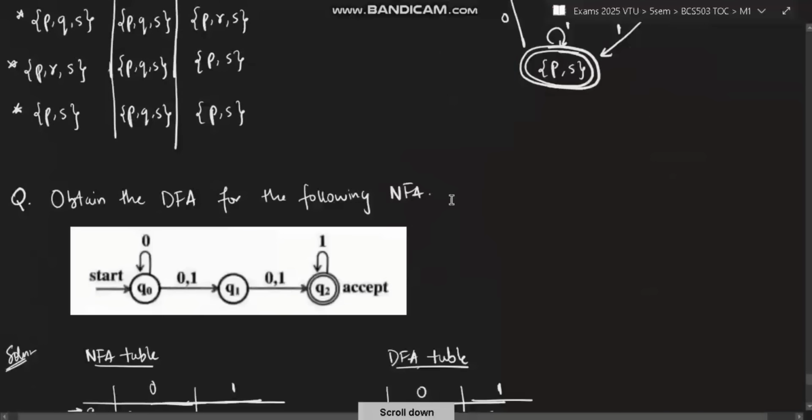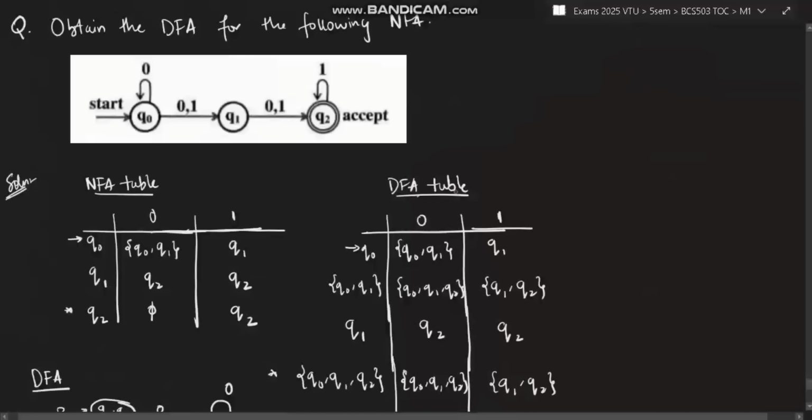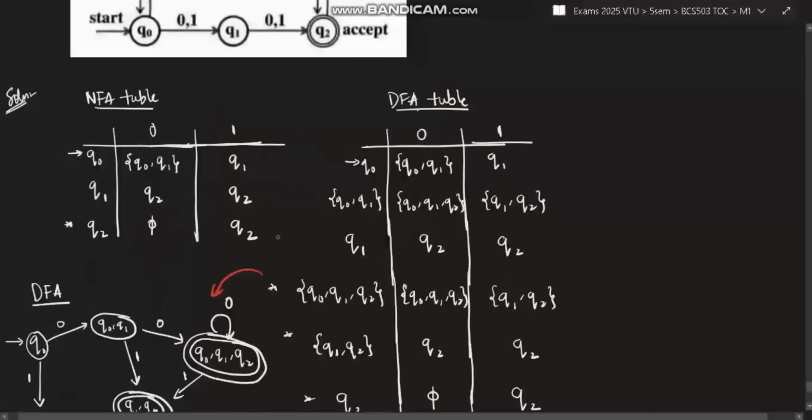Okay, let's have a look at a slightly different type of question. Obtain the DFA for the given NFA. Same topic only, but a little bit is different here. Now, they have given a diagram like this. You can directly start from the diagram, but I suggest you first make the NFA table and then make the DFA table. It will be easier. So the steps should be like this: if they give you the diagram, make the NFA table, then make the DFA table. Looking at the DFA table, make the DFA diagram.